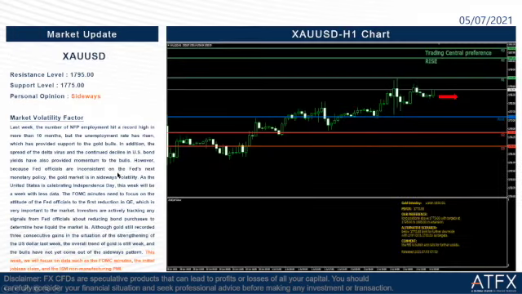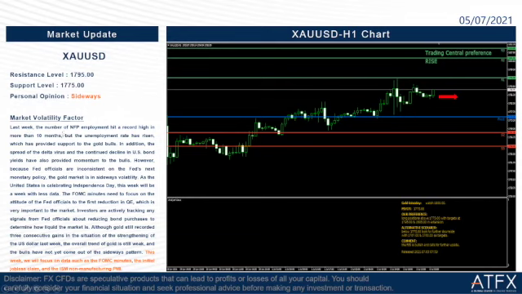When it comes to the market update, I will keep you updated on our gold price here. The resistance level for today is 1795. The support level today is 1775. My personal opinion is that gold price today will still continue sideways within these prices. Let's read the factor here.